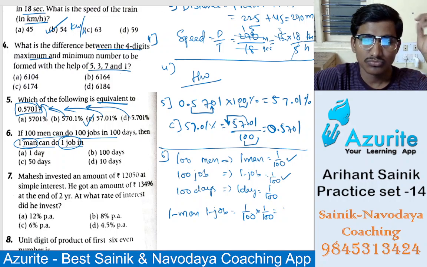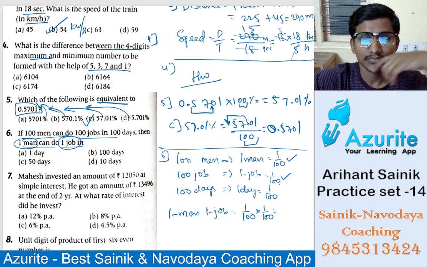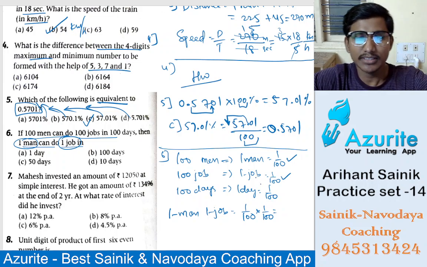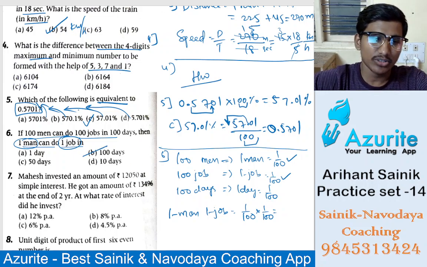One man can do one job in 100 days only. Otherwise, 100 days is the answer.